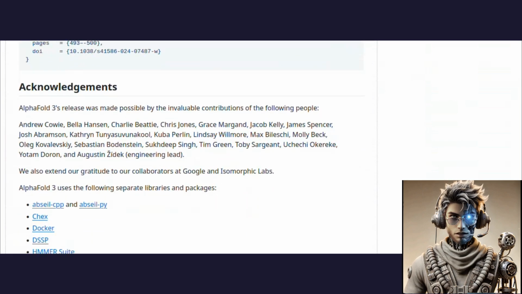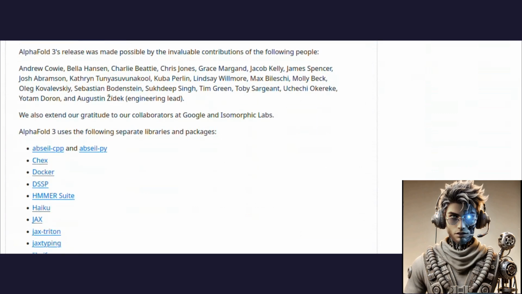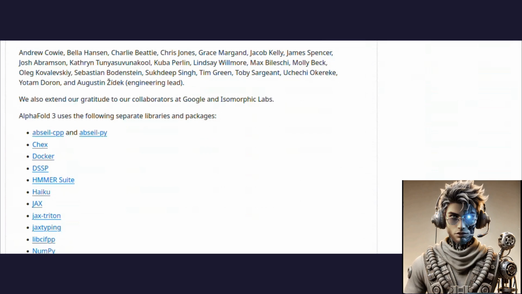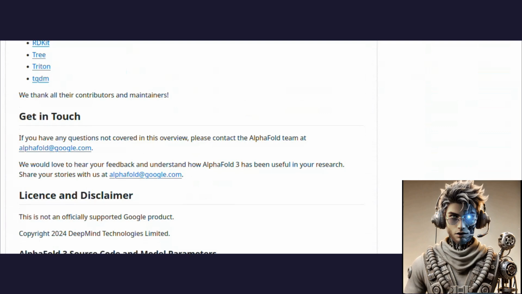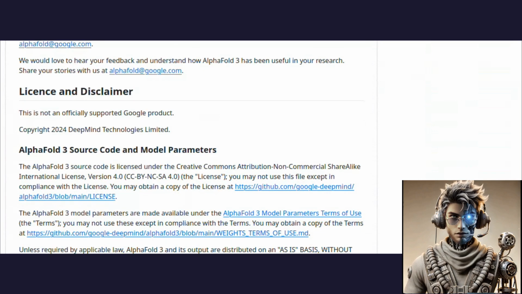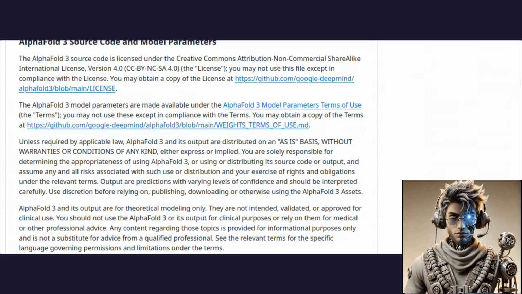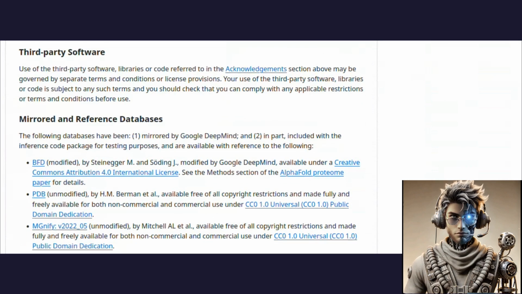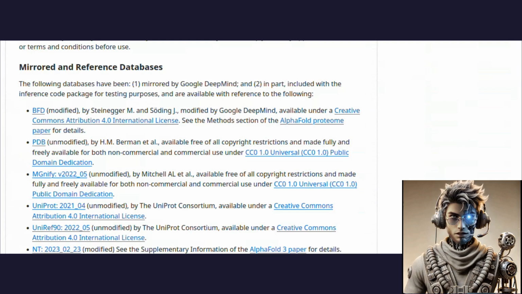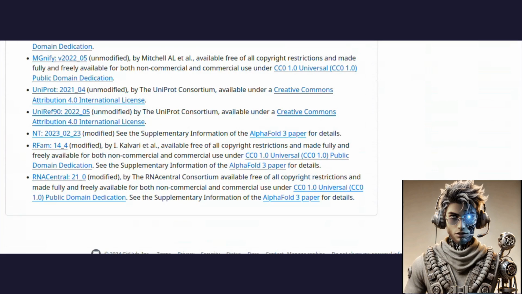AlphaFold 2, the model's predecessor, fundamentally transformed how scientists predict protein structures and was awarded the Nobel Prize in Chemistry in 2024 for its contribution. Now, with AlphaFold 3's open source release, researchers gain unparalleled access to this powerful AI model, opening doors to new scientific and medical breakthroughs. AlphaFold 3's release has immediate implications for scientific research and drug discovery, making high-level protein structure prediction more accessible to researchers worldwide. Here are some of the key ways this release will impact the field.